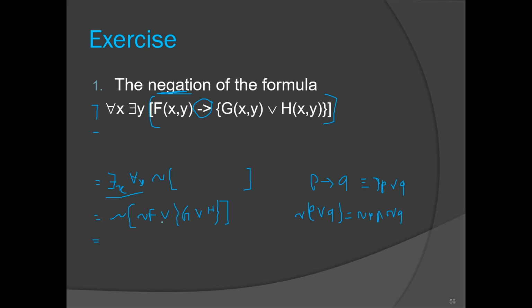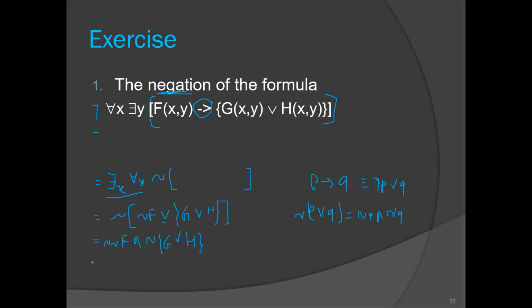Here we have the or operator, so let us apply De Morgan's law. We will have negation of f, we have to reverse the or operator, that is and, negation of g or h, curly bracket.